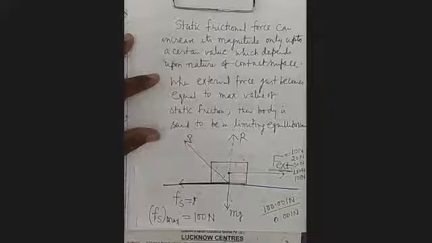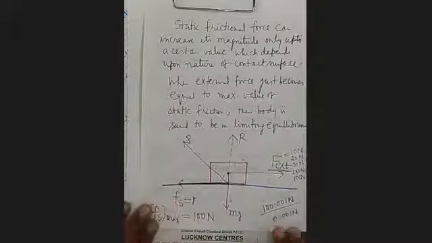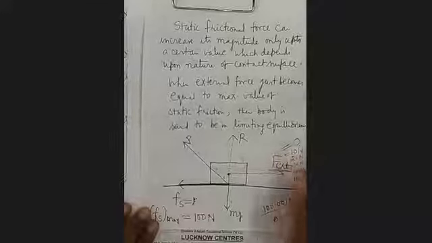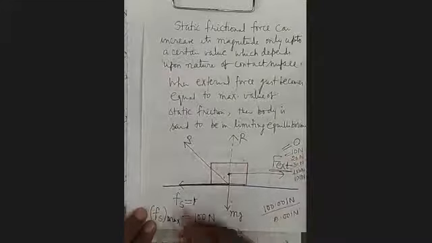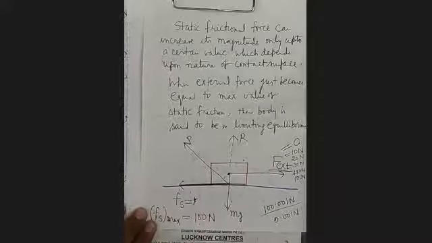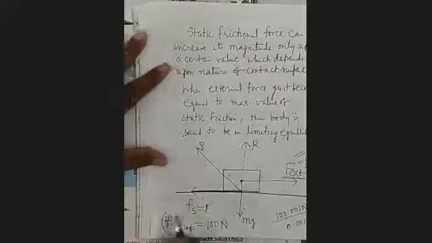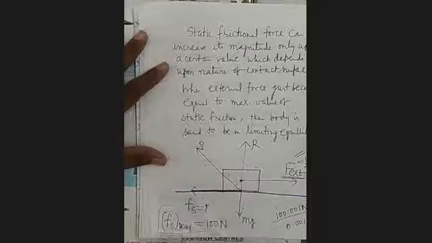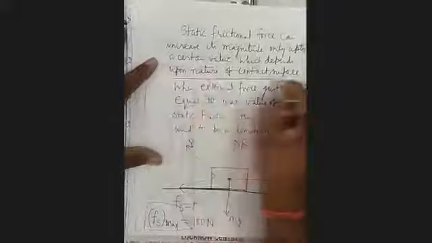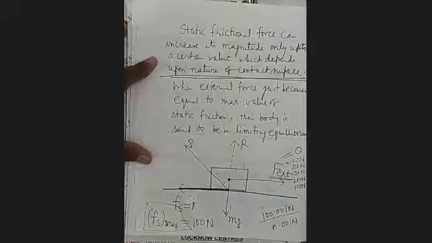When external force was not acting, this was also 0. So it is self-adjusting in magnitude as well as in direction. But in no case its value can go beyond this maximum value, which depends upon what? Which depends upon the nature of the contact surface.